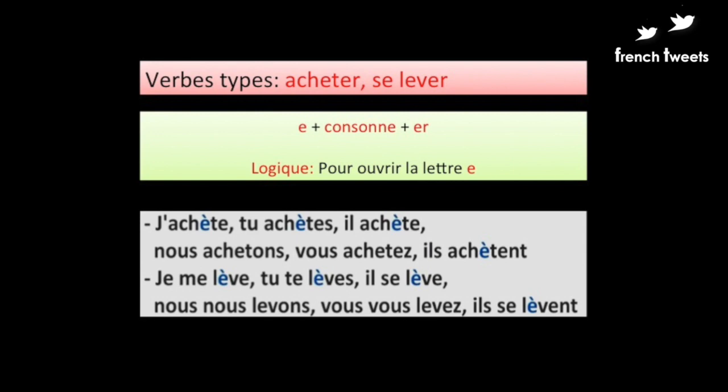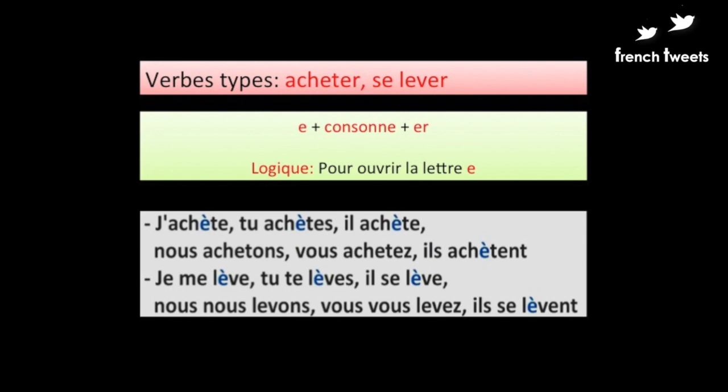Now for these two verbs, acheter and se lever, in order to open the letter E, we put an accent grave, that is the grave accent. Now I'm going to read it for you so that you can check the difference. For the verb acheter, we have j'achète, tu achètes, il achète, nous achetons, vous achetez, ils achètent.